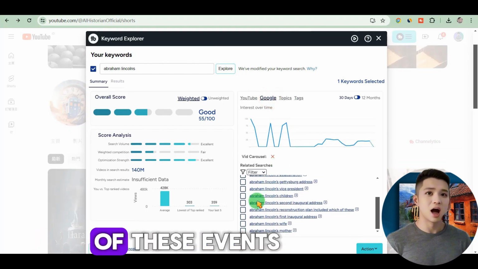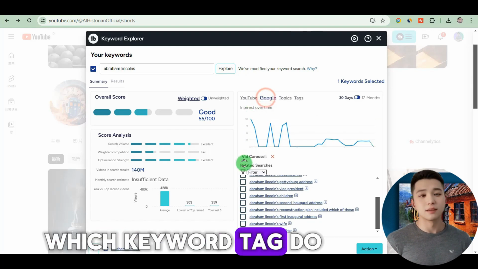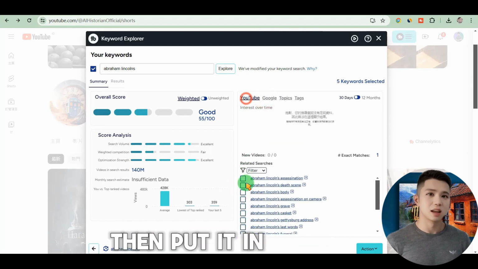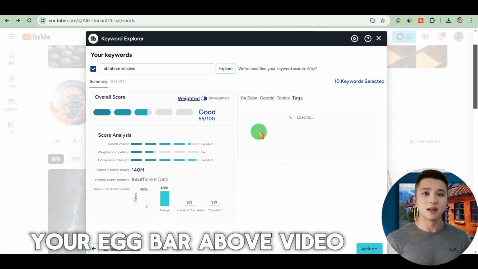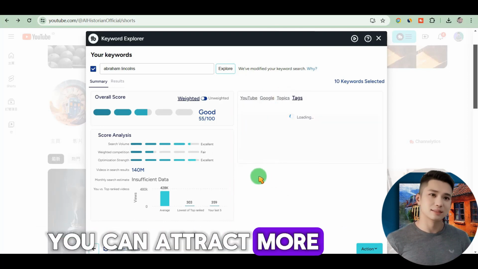Make a video out of these events. Which keyword tag do you need? Then you can tick. Then put these keywords in your tag bar above the video. You can attract more traffic.